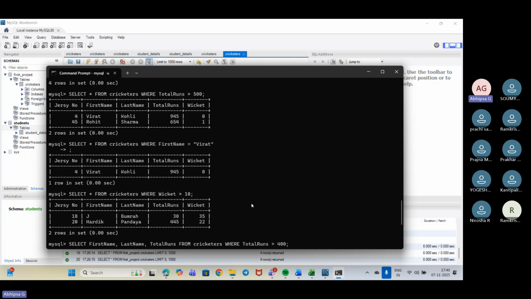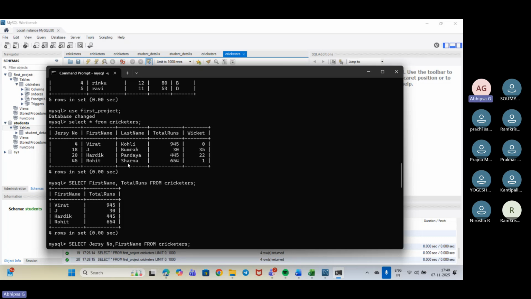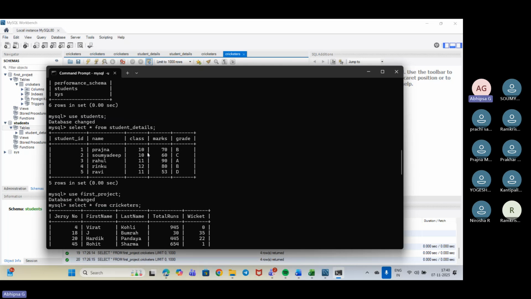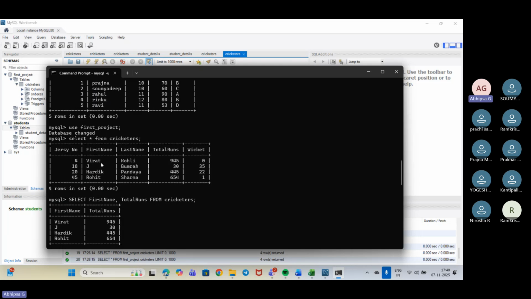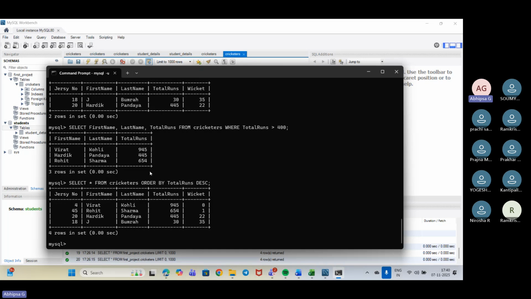But here you can see, in the original table, first was Virat, then Bumrah, then Hardik, then Rohit. But here, when I have used descending order, greater to smaller, you can see it has been organized based on the runs.